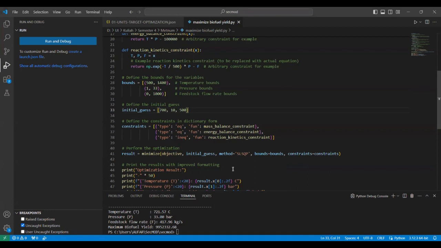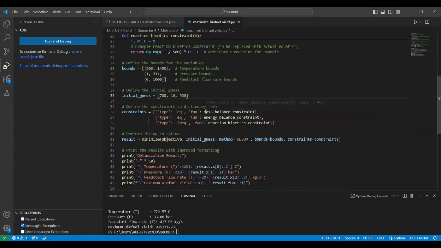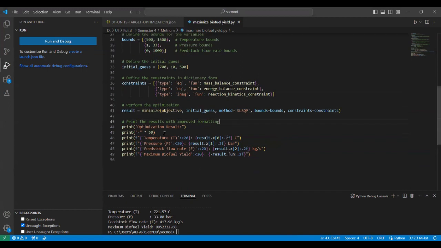And then we include the constraint, and the result will choose the minimized amount of optimization here. So by this equation and this constraint, we can find the optimization result. It includes the temperature the operation can be optimized at, pressure, feedstock flow rate, and maximum biofuel yield.